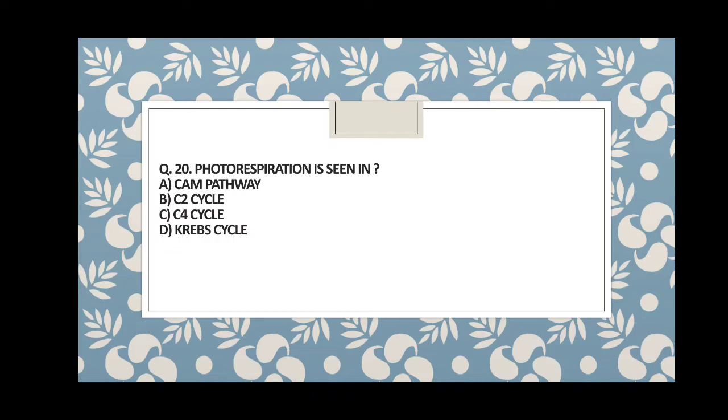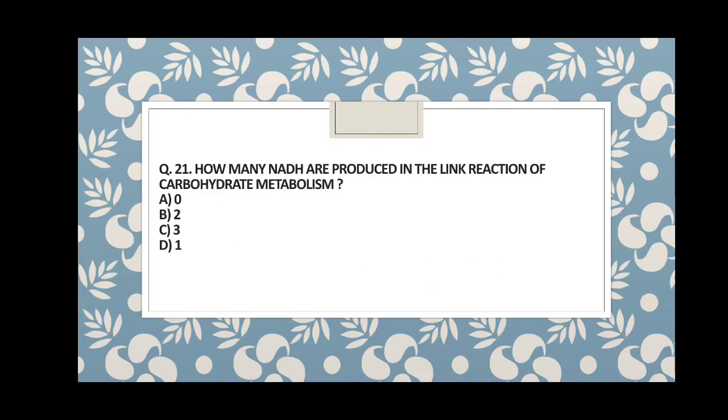Question 20. Photorespiration is seen in which of the following cycle or pathway? A, CAM pathway, that is Crassulacean pathway. B, C2 glycolate pathway. C, C4 Calvin pathway. D, Krebs cycle or TCA. In which of the following is photorespiration seen? Photorespiration is seen in the glycolate pathway, that is C2. So guys, the correct answer is B, that is C2 cycle.